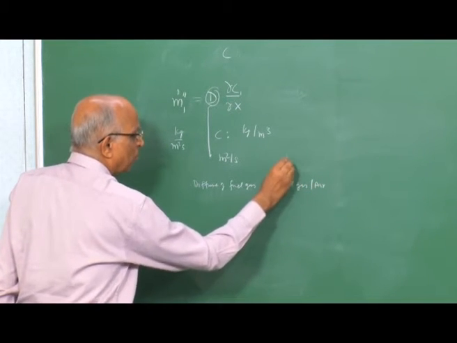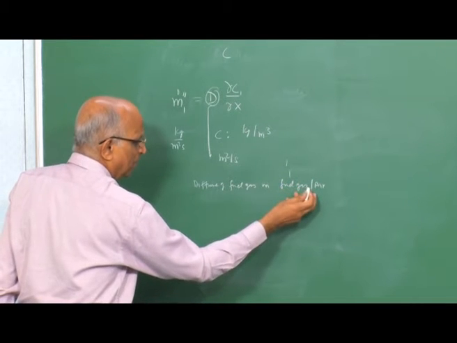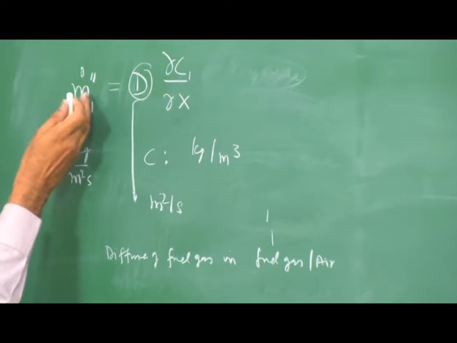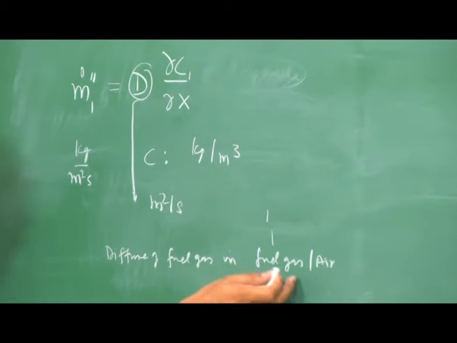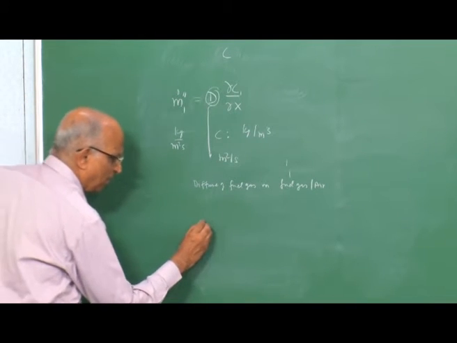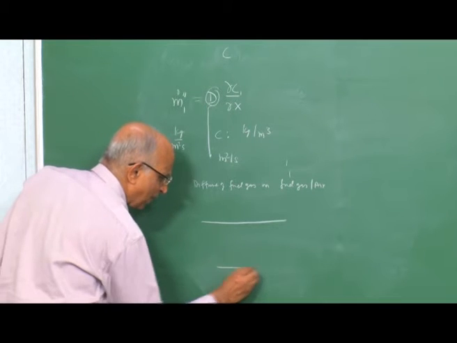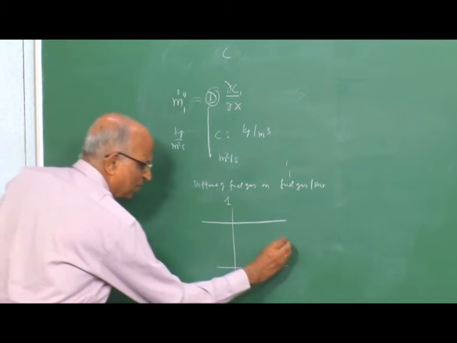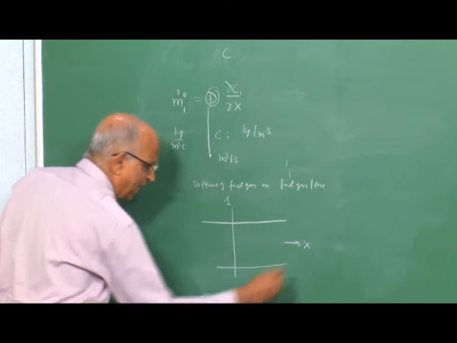That means 1 corresponds to the fuel gas, and the mixture is 1 plus 2, and we are considering the diffusion of 1 in the air mixture as it were. Therefore, let's first formulate a one-dimensional problem so that we understand it. Let us presume I have two stations here. This is my one-dimensional geometry along x.